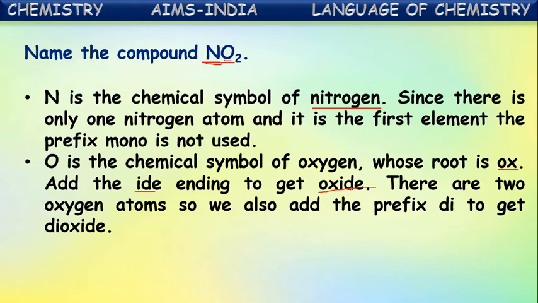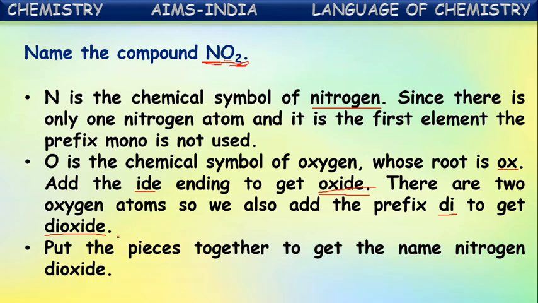But here, before oxide, some prefix has to be added, because if you observe, how many oxygen atoms are there? Two oxygen atoms. That number of oxygen atoms also will be represented by using a prefix. So if there are two, the prefix di is used. So before oxide, di is attached. Now it becomes dioxide. If we combine all of these, what do we get? Nitrogen dioxide. It is the name of this NO2.